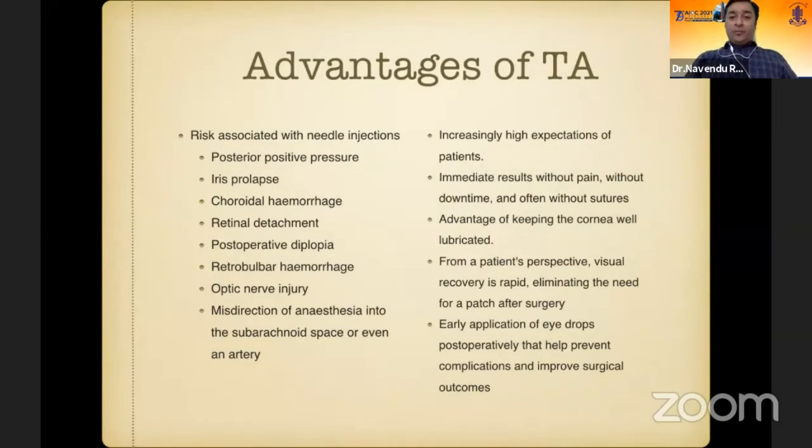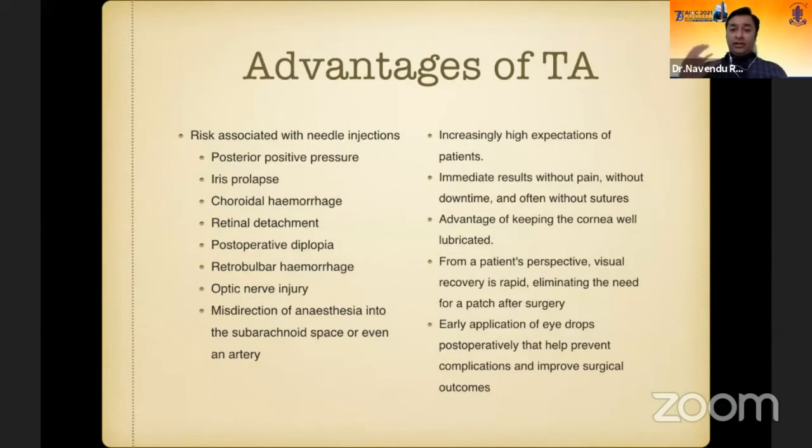So what are the advantages of topical anesthesia? The disadvantages of local anesthesia become the advantages for topical anesthesia. The risks associated with needle injections are positive pressure, posterior pressure, iris prolapse, choroidal hemorrhage, retinal detachment, postoperative diplopia, optic nerve injury, misdirection of anesthesia into the subarachnoid space or even into an artery. These are the potential complications that can occur with a retrobulbar block, which most of us don't have, but just to mention, these are the risks associated with needle injections.